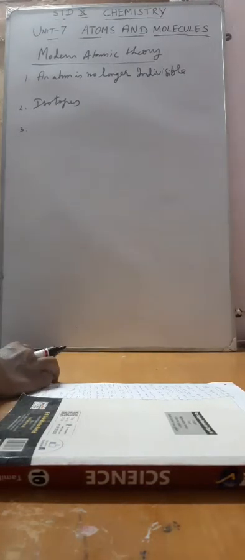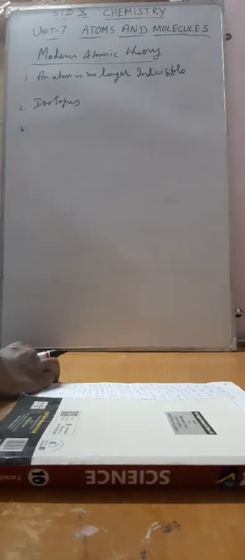Good morning, students. Now we are going to study about atoms and molecules. Already in the previous class we have learned about modern atomic theory. In the modern atomic theory, there are seven postulates given after correcting the wrong ideas from the previous theories.